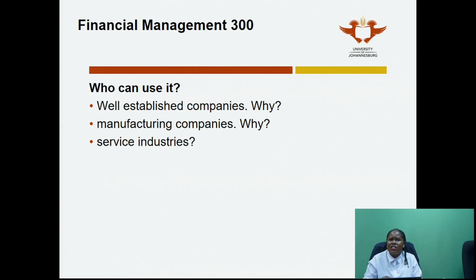However, if my service is different from client to client, it is more difficult for me to use standard costing because for every service that I offer, it will be different and I cannot use that as a norm. Go back to the word norm. If it's normal to do things the way you've been doing them for the whole entire process, you can definitely use standard costing.